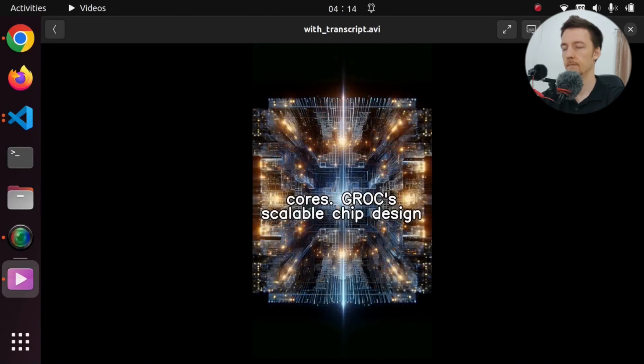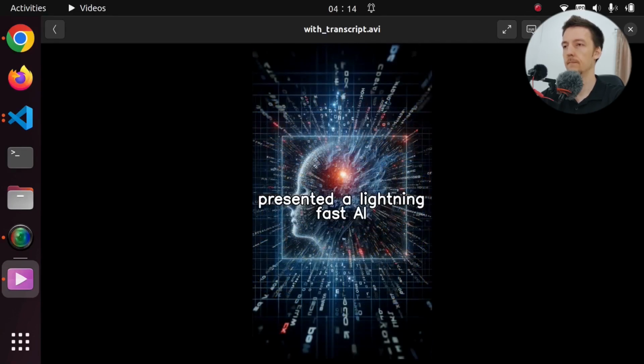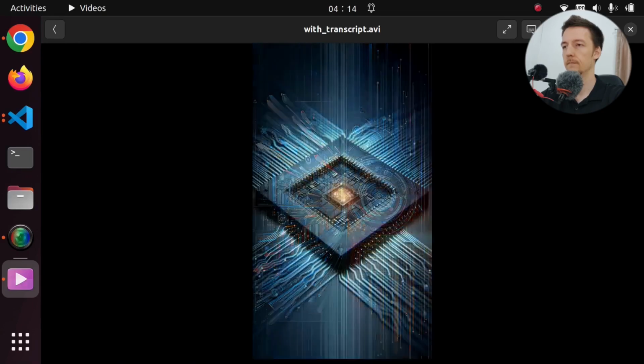Grok's scalable chip design paves the way for large-scale AI models, as multiple processors can be connected without traditional bottleneck. The first public demo presented a lightning-fast AI answering engine that produced responses with hundreds of words in less than a second. Exemplifying Grok's revolutionary speed, more than 3/4 of the processing time was spent searching, not generating answers.